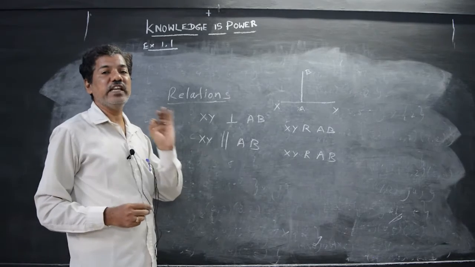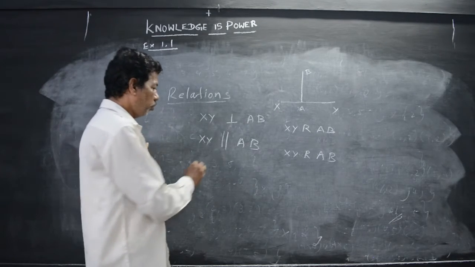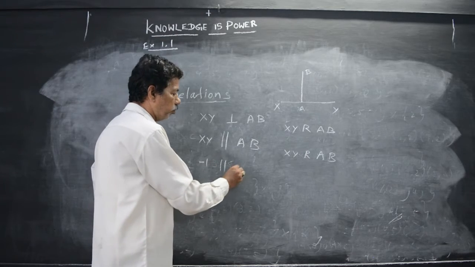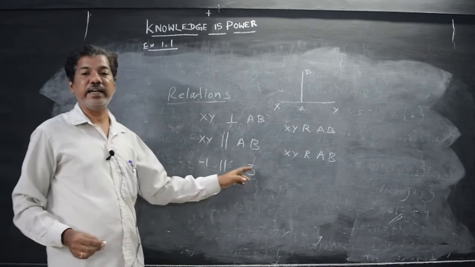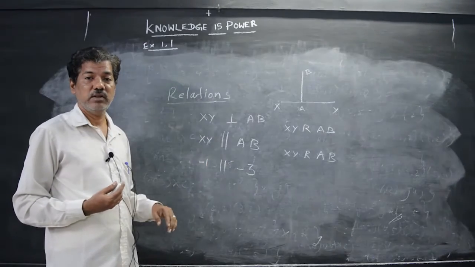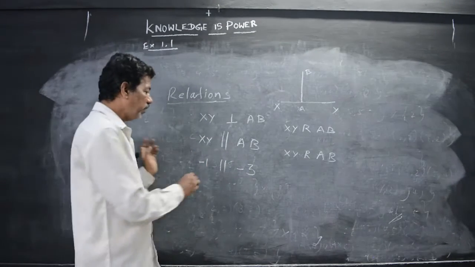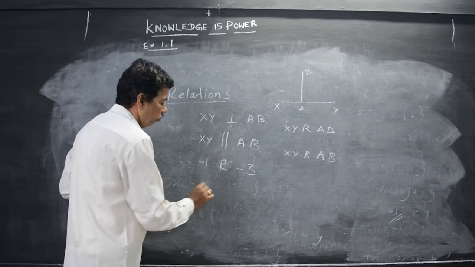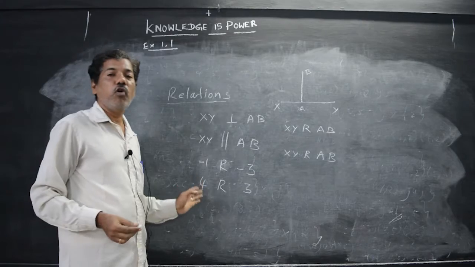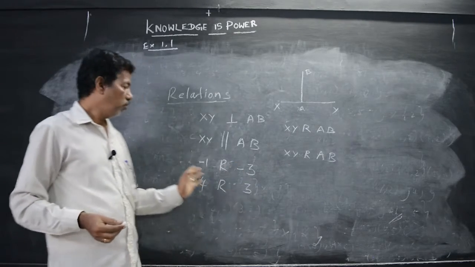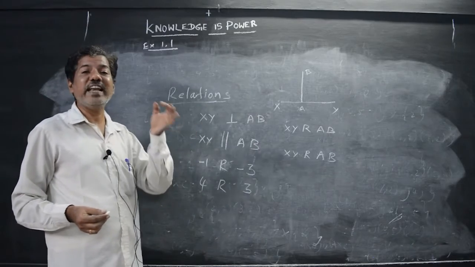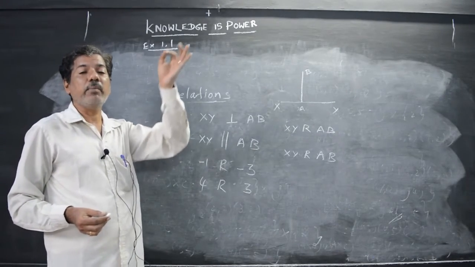Take the given set of integers. Suppose -1 is related to -3. Both are related because both are integers, negative numbers. Suppose you are giving that 4 is related to 3. So we can tell that 4 and 3 are whole numbers, 4 and 3 are natural numbers. Like that, some coordinate. Chennai is related to Tamil Nadu.